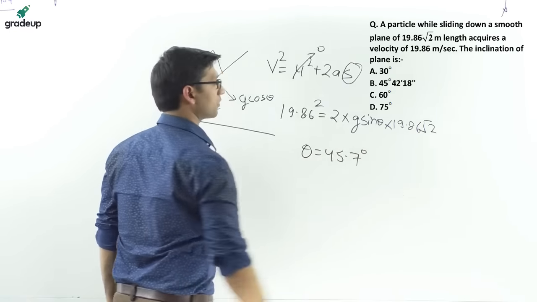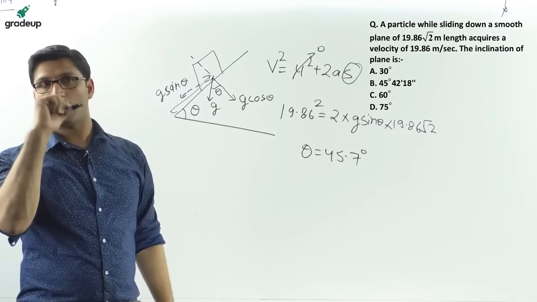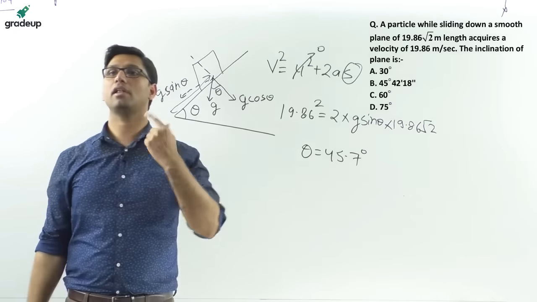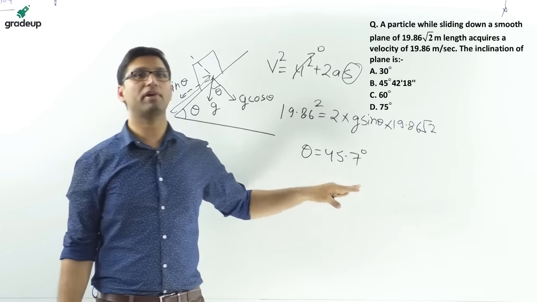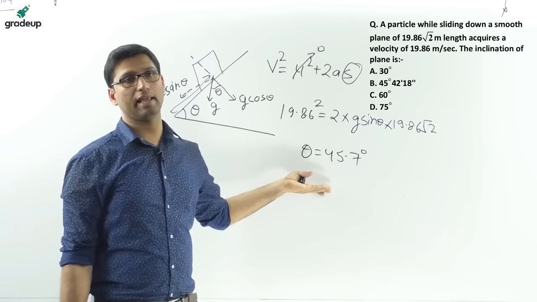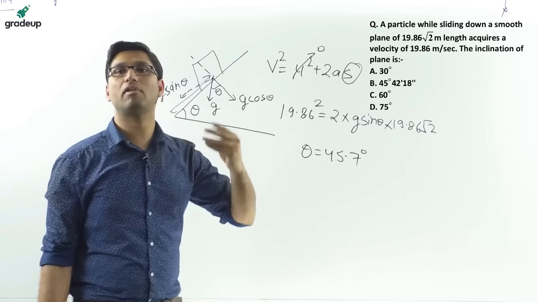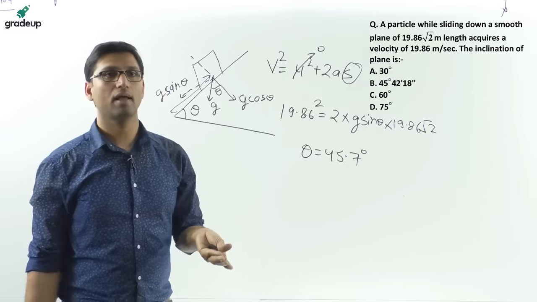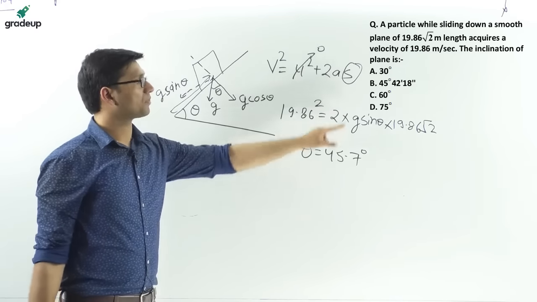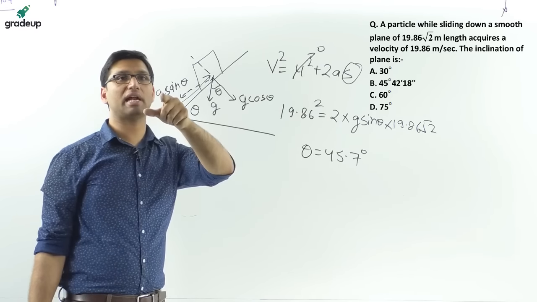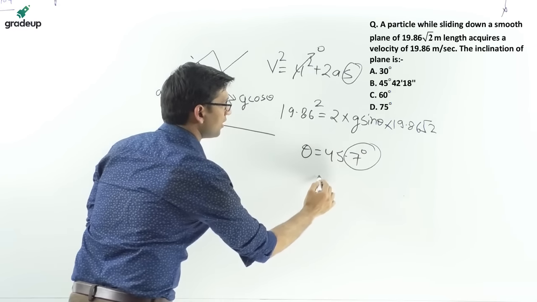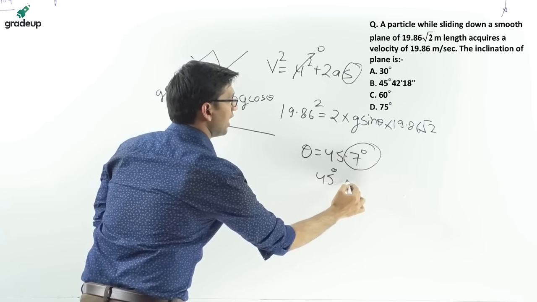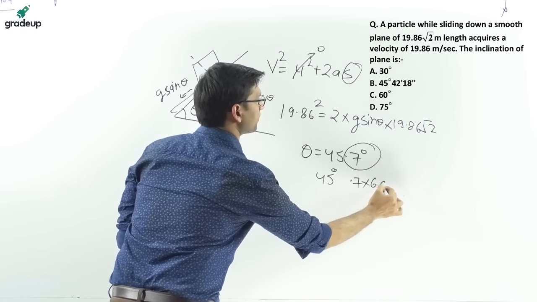45.7 degree. Now if in your exam the answer is in whole number, that is, if it is given as 45 degree, then the correct answer will be 45 degree. But if it is given as 45 degree, 42 minute and 18 second, you have to multiply the 0.7 of 45.7 degree by 60.